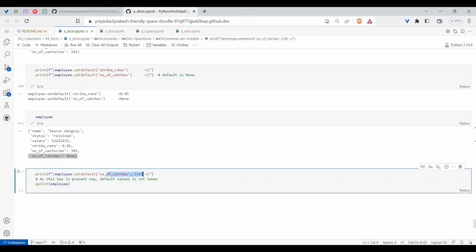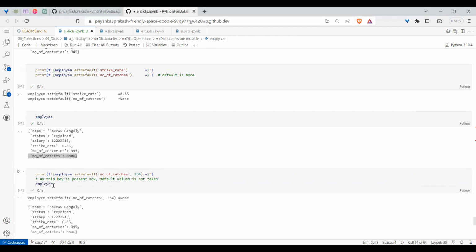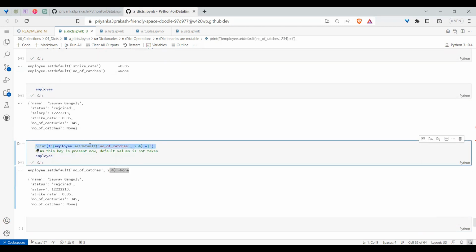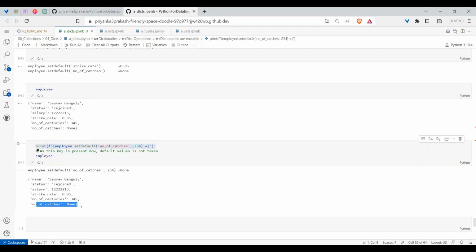Though you gave a default value of something else, you get the same thing. So if you see now, did you see? The number of catches is saying None only because the key is already present, and its value is not changed. But if you take a new key and give a default value, then it will work.